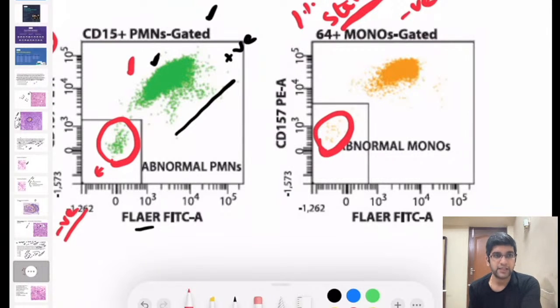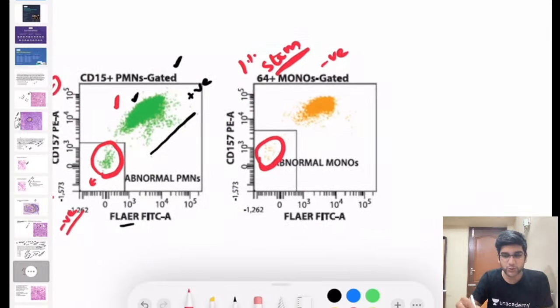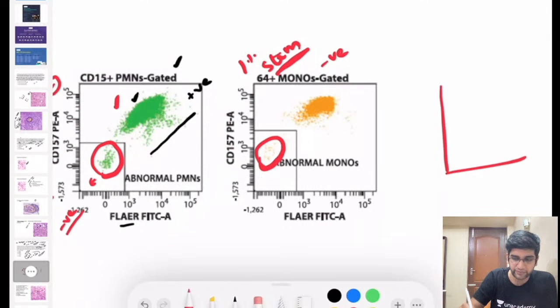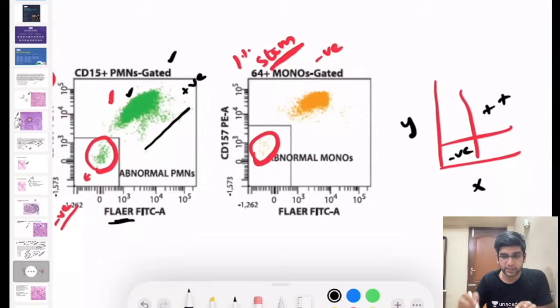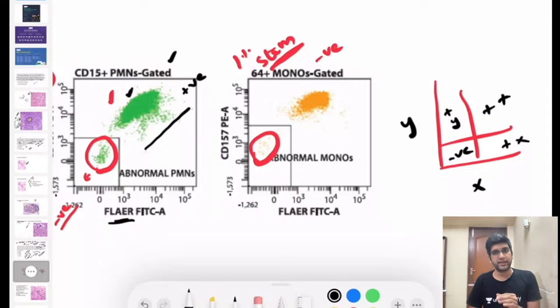Okay. Lakshmi, flow cytometry is a very, very simple concept. The easiest way to interpret flow cytometry is a simple graph. When a cell is here, it is positive for the x-axis and y-axis marker. Here, it's positive for CD157 and FLAER. If it is here, it is negative for both x and y-axis markers. If it is here, it is positive for the x-axis marker. If it is here, it is positive for the y-axis marker, right? That's a simple way of interpreting flow cytometry.